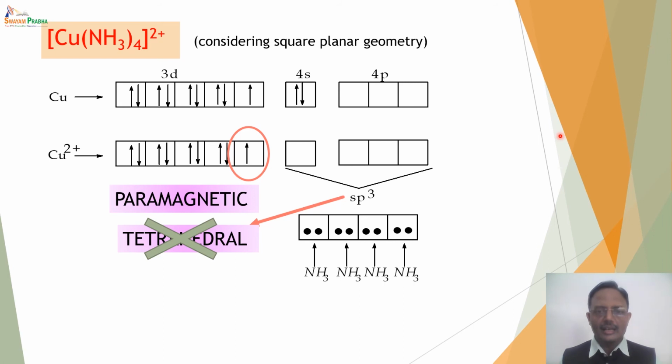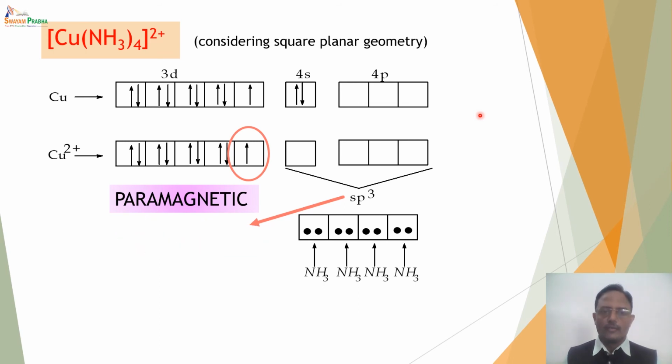It clearly indicates that it has to have dsp2 hybridization, and for that this d orbital is to be evacuated. Now there is no vacancy on the left side, so an electron has to be excited from here to 4pz, so that a vacancy is created in the d orbital.